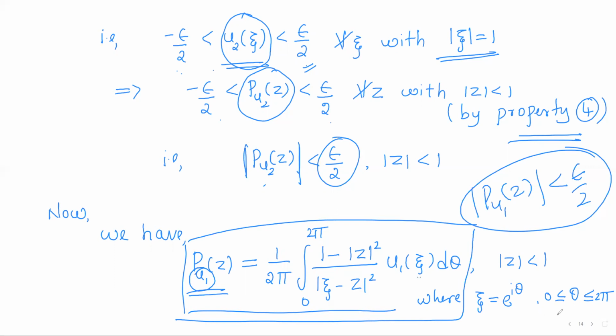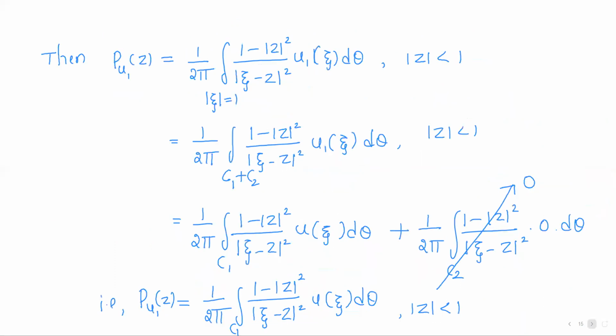That is, xi varies over the unit circle, that is, xi takes the values e to the i theta, where theta runs from 0 to 2 pi. So the same integral can be written as an integral taken over the unit circle, where once again xi varies over the points e to the i theta. So just write it in the line integral form.